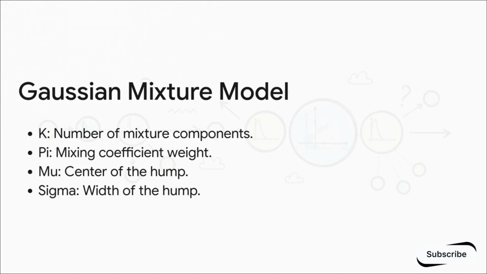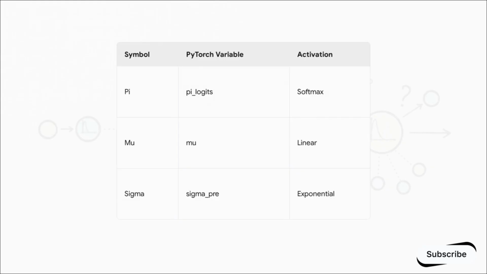And finally, sigma is the standard deviation, representing the width or the uncertainty of that hump. This code math sync shows exactly how we translate those theoretical variables into PyTorch, overlaying the math symbols right next to our variable names. We map the math symbol pi to pi logits, which absolutely must pass through a softmax activation, so all those scenario probabilities sum perfectly to 1.